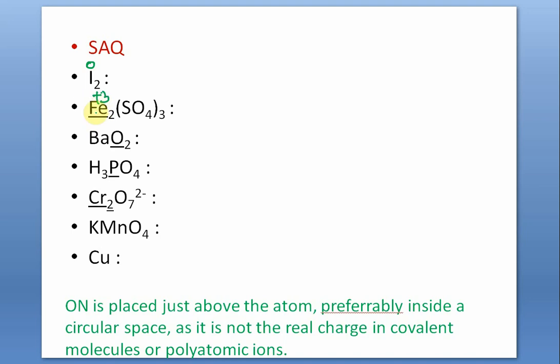Since the ferric ion has a charge of 3 plus, the oxidation number is plus 3. Simply like that. But some beginners want to make algebraic calculations. For example, take iron as X, this is 2X, and they take the whole sulfate ion as a whole, because supposing you do not know the oxidation number of sulfur.